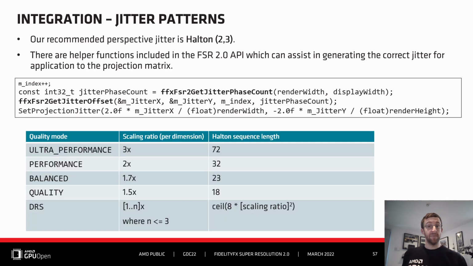As FSR 2.0 is a temporal algorithm, the scene needs jittered each frame to allow for the detail to accumulate. Our recommended perspective jitter is Halton 2-3, and there are helper functions included within the FSR 2.0 library to assist with generating the correct jitter. An important thing to note is the sequence length, which depends on the scaling ratio. To ensure correctness, use the FSR2 get jitter phase count function to get this length.